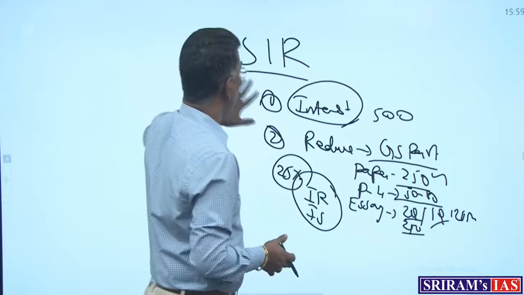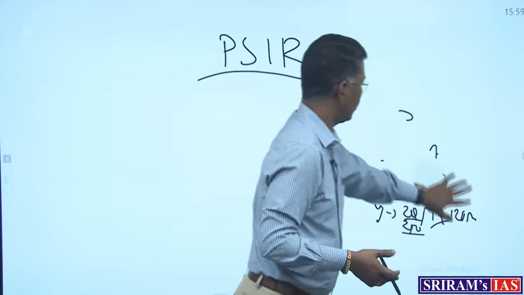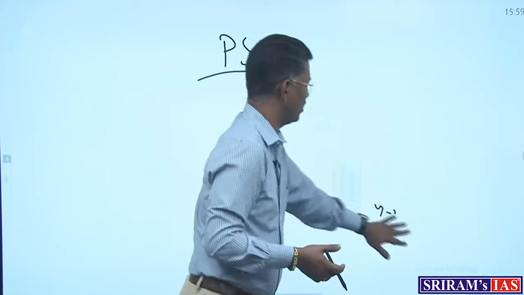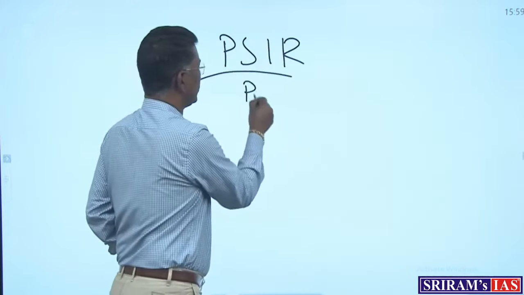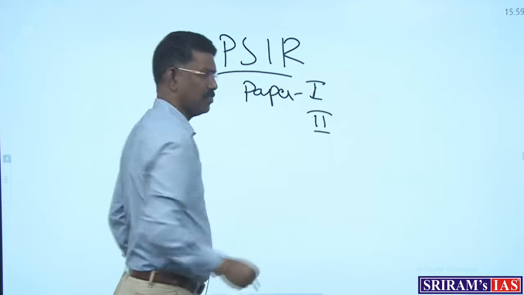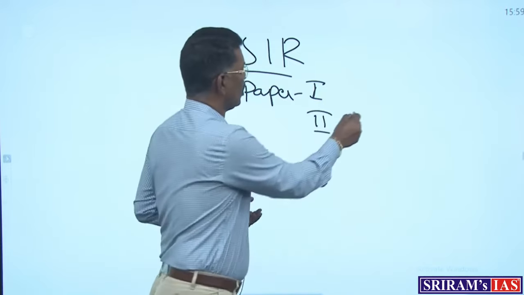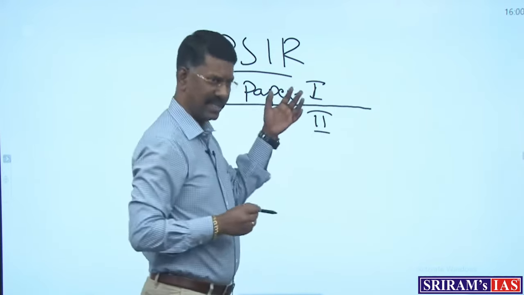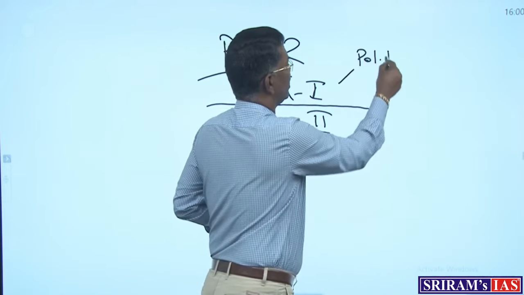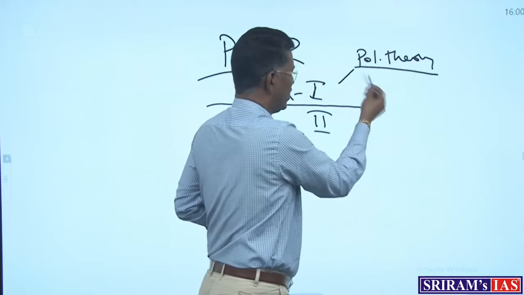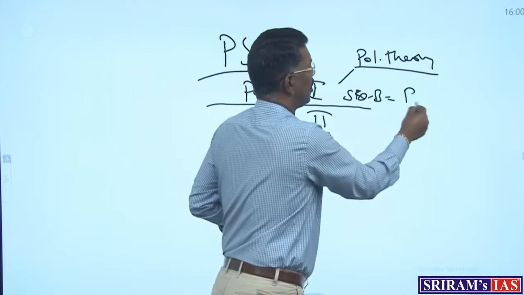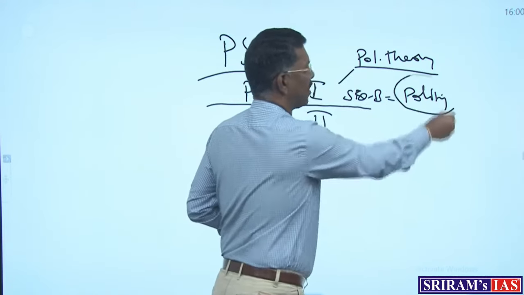Okay. While starting the concepts inside PSIR, generally teachers will start in 2 ways: some topic from paper 1 or some other topic from paper 2. When I look into paper 1, these are completely theory areas where I can see the entire political theories. In section B, I can see the concept regarding Indian polity, that is, polity and constitution.